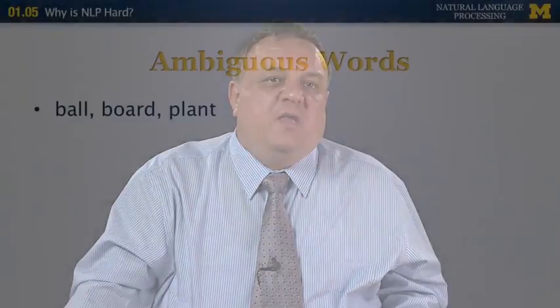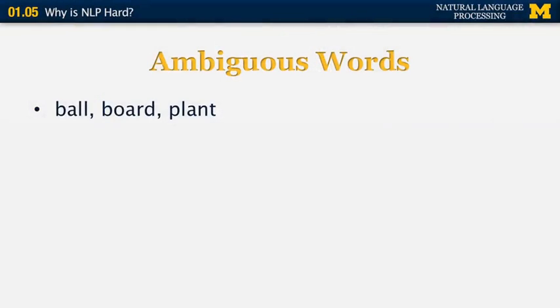Then let's look at different kinds of word ambiguity. Let's start with three very simple words that you see every day: the word ball, the word board, and the word plant. What are the meanings of those words? Well, they have more than one meaning. Each of them has, in fact, as many as 10 or 15 different senses.